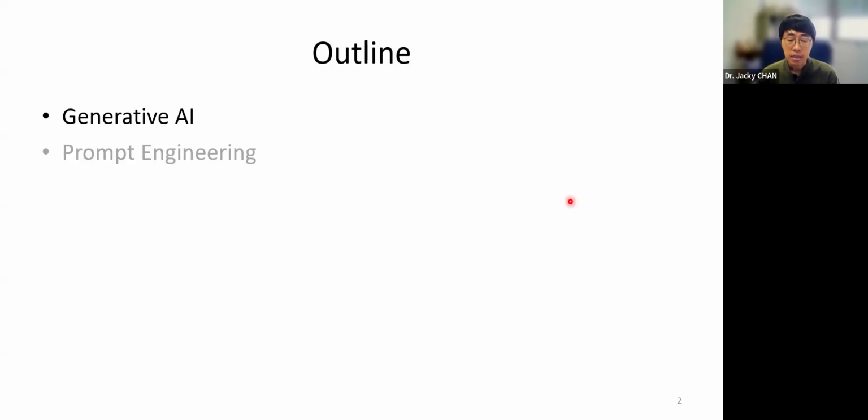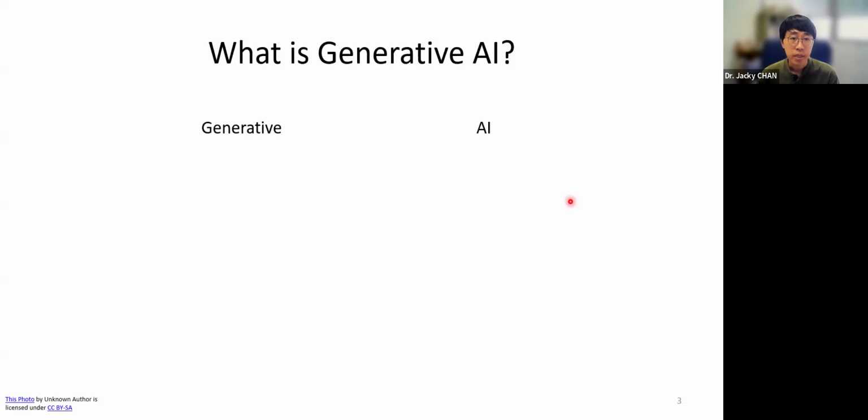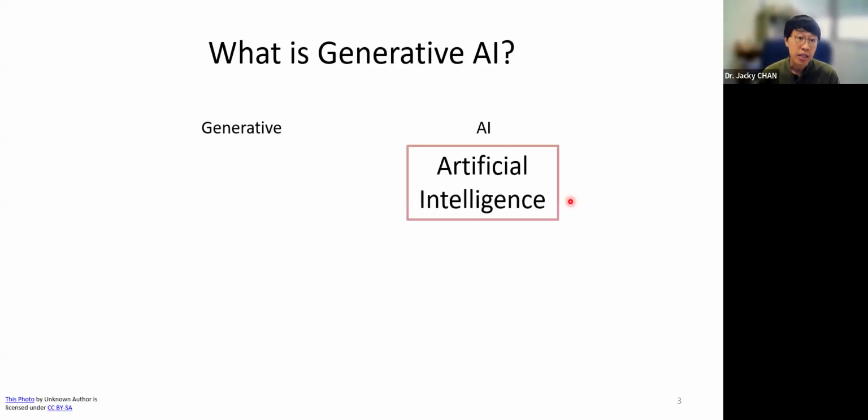Generative AI, I think we all have experience with that because we have the platform genai.hkbu.edu.hk. That's the generative AI platform. But what exactly is generative AI? For sure, AI means artificial intelligence.